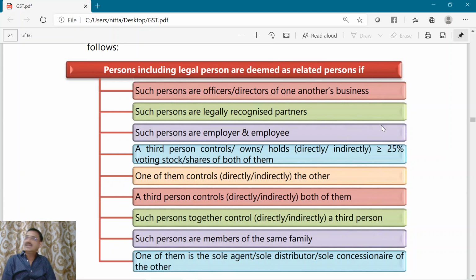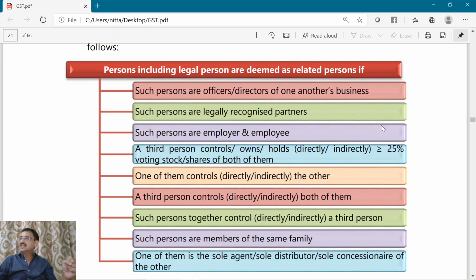Persons will be deemed to be related if such persons are officers or directors of one another's businesses. Such persons are legally recognized partners. Such persons are employer and employee. A third person controls, owns, or holds directly or indirectly more than or equal to 25% voting stock or shares of both of them. Means there is a common person.